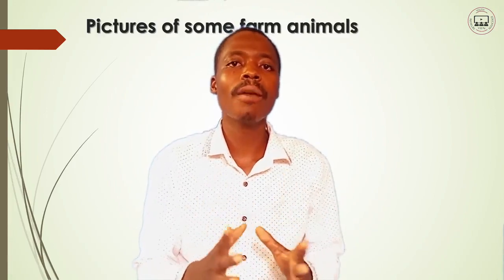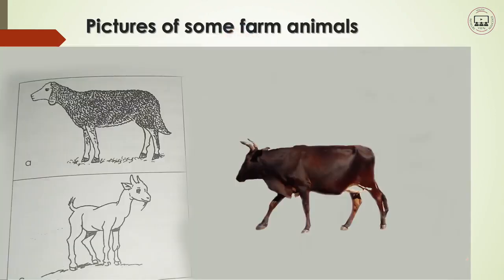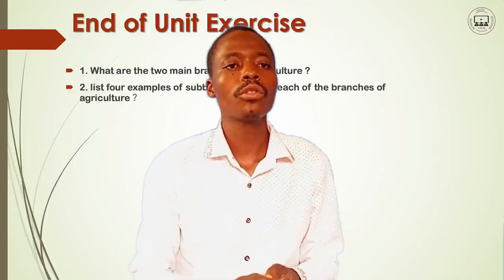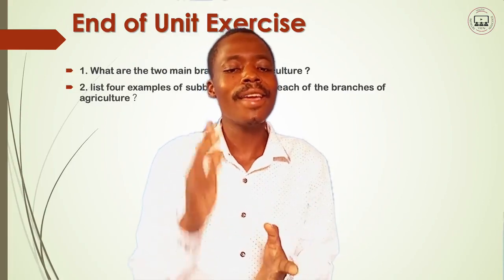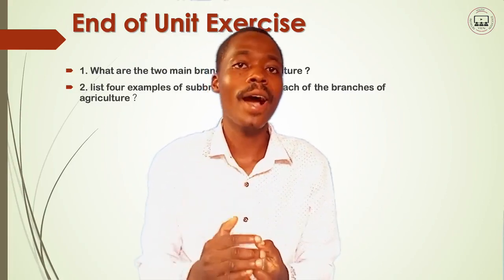As you can see in your picture there, you have different farm animals that are kept here in Malawi, that are farmed under different sub-branches. Looking at those pictures, that marks the end of the lesson that we had today.